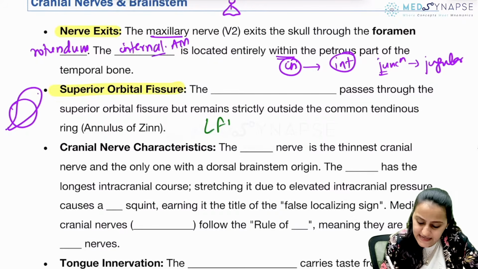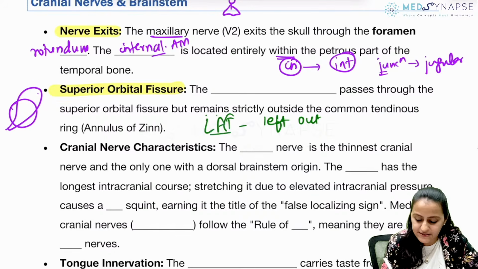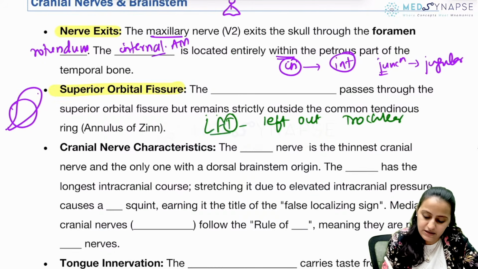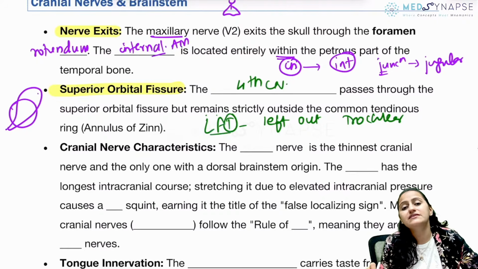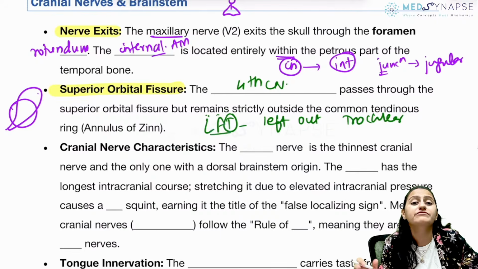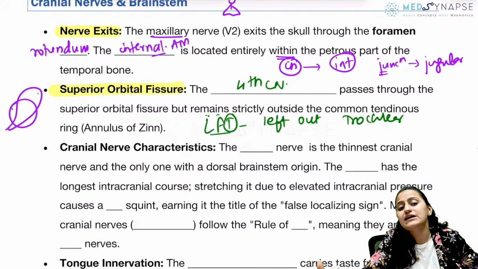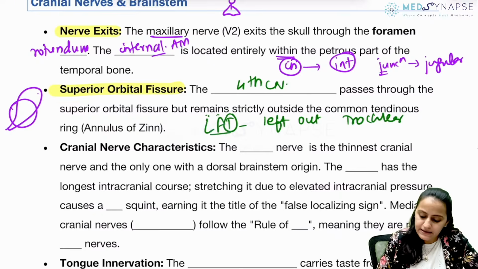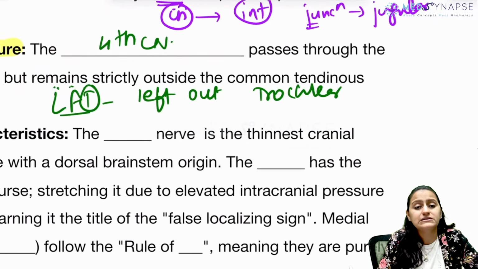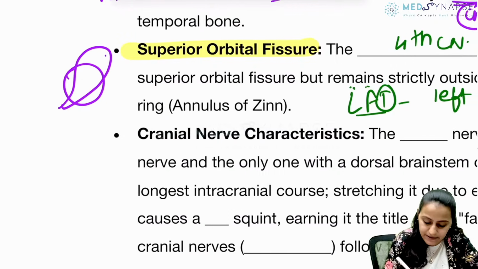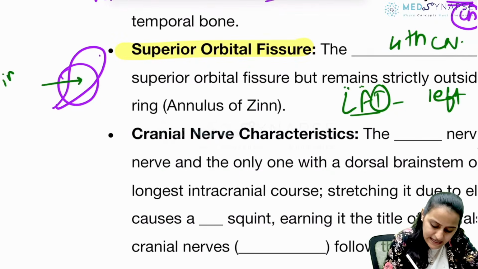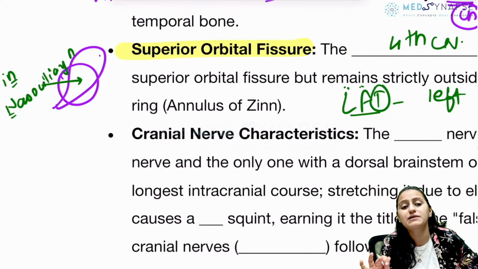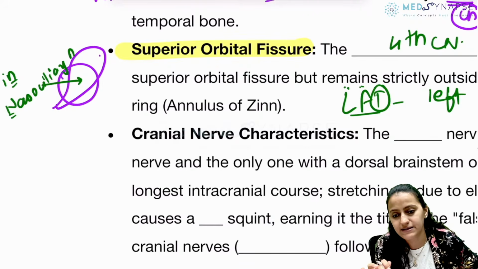Remember, the mnemonic is LFT is left out. That is outside. LFT. So T for trochlear nerve, that is the fourth cranial nerve, is out. LNF stands for lacrimal and frontal nerve, which are the branches of the ophthalmic part of the trigeminal nerve, the 5-1. Okay? Which branch of the ophthalmic nerve goes in the central tendinous ring? Remember, N is N, that is nasociliary nerve. Okay, nasociliary branch goes in the central tendinous ring. Okay, is this clear with everyone?